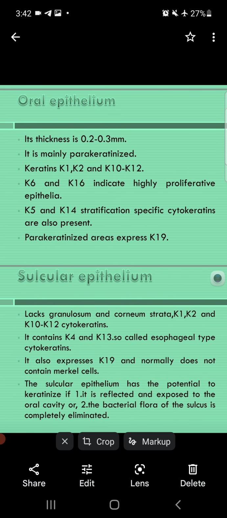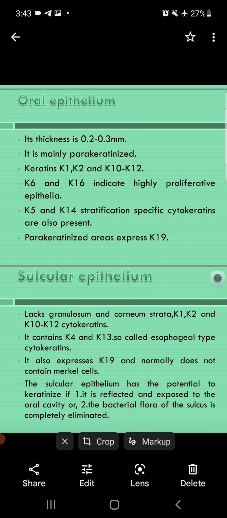K1, K2, K10, and K12 cytokeratins are present. It contains K4 and K13, the so-called esophageal type keratins. Remember, esophageal type keratins, K4 and K13, are present in the sulcular epithelium. Again, an MCQ spot. And sulcular epithelium is non-keratinized. Again, an MCQ spot. It also expresses K19 and normally does not contain Merkel cells. This is again an important point: normally in sulcular epithelium there are no Merkel cells.